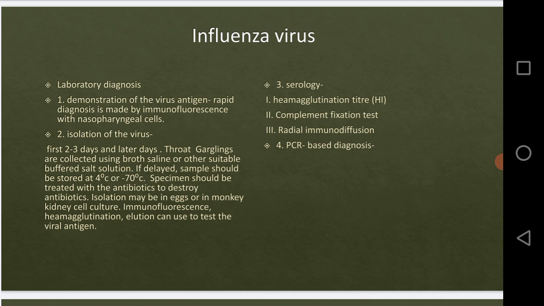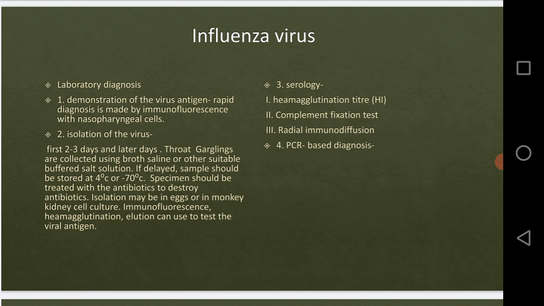Okay, now the isolation may be in the eggs. Now as we all know, viruses can only be isolated or cultured using live cells or tissues. They cannot be isolated on normal laboratory media as we do for bacteria, right? We use the media, we use the agar and the broth for growing the bacterial pathogens.